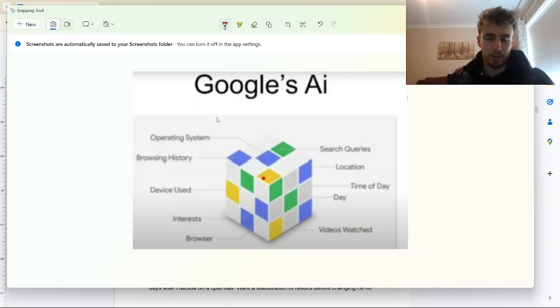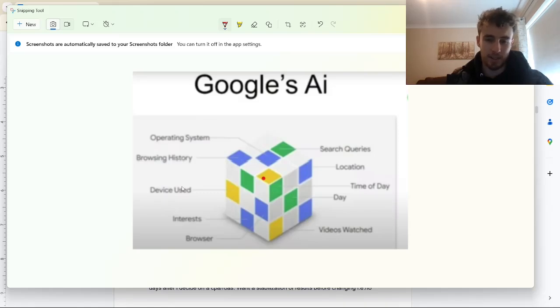And just to give you a brief illustration of why Google's AI is so powerful and can work so effectively in Google Ads, Google has a lot of context on every user, from their browsing history to their search queries, their location, the time of day that they make searches, the videos they watch, their interests, the device that they're using, and so on. We can benefit massively from this data as long as we effectively feed Google's AI with the right relevant data from the very beginning.